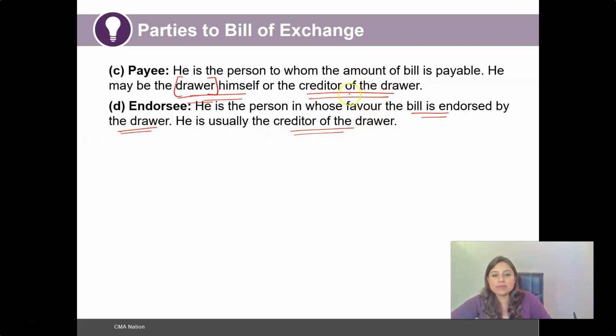So here we are basically defining what we mean by the creditor of the drawer. The creditor of the drawer, also called the endorsee, is the person in whose favor the bill is endorsed by the drawer. So basically we have talked about the buyer as well as the seller, and the seller has the right to assign the creditor of that particular seller as an endorsee or as a payee to whom the amount of the bill becomes payable. That can be done at the discretion of the drawer himself.